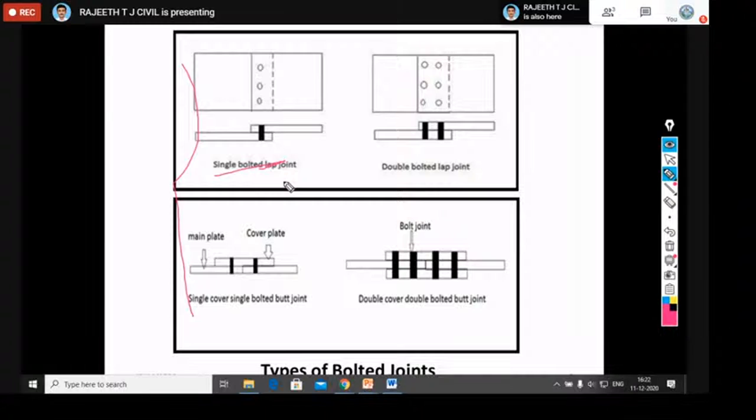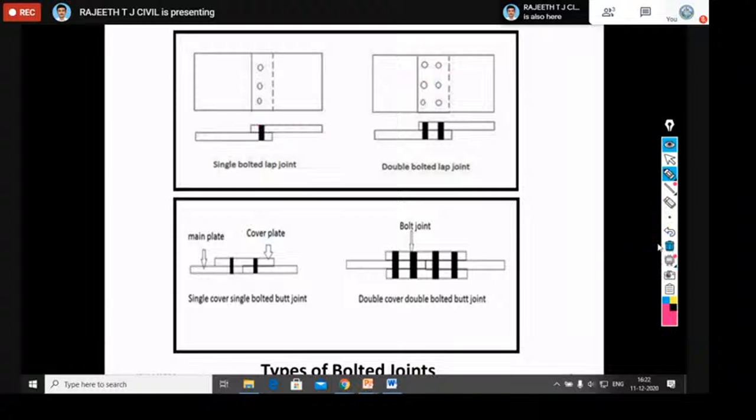Of all these four, which connection is free from eccentricity? So eccentricity while transferring the load. For example, if you take the lap joint, the load has to transfer through the connection from this plate to the other member.